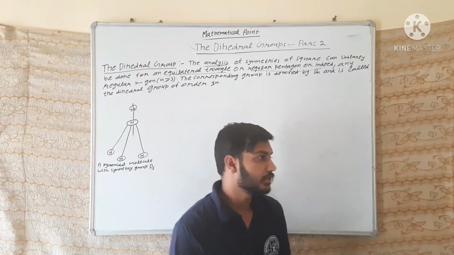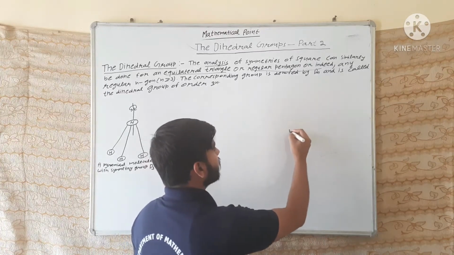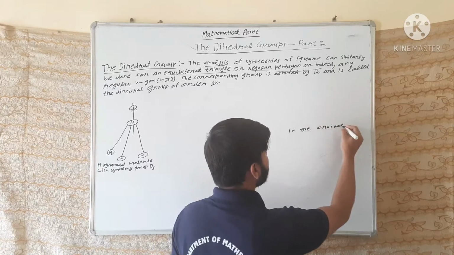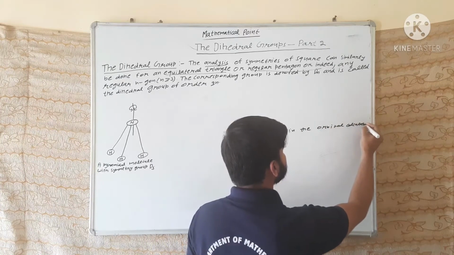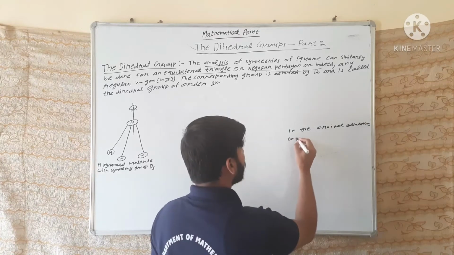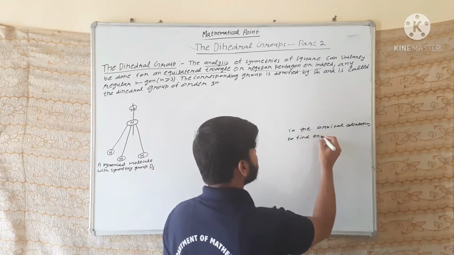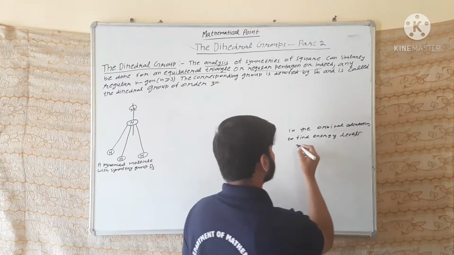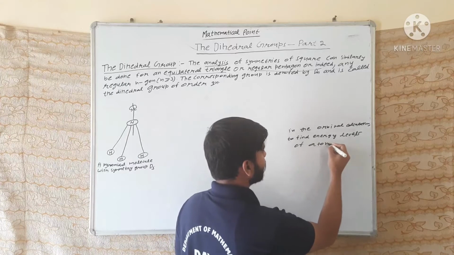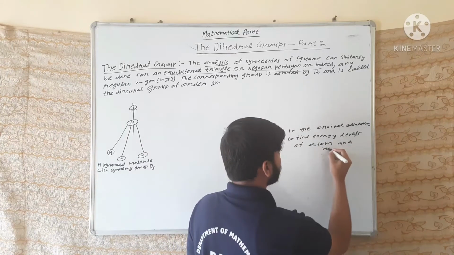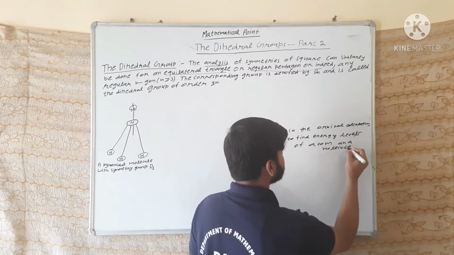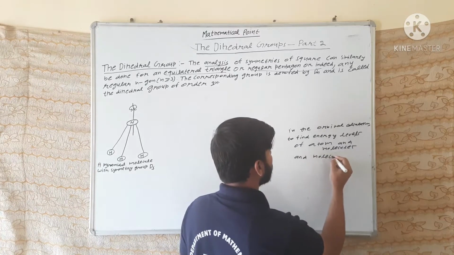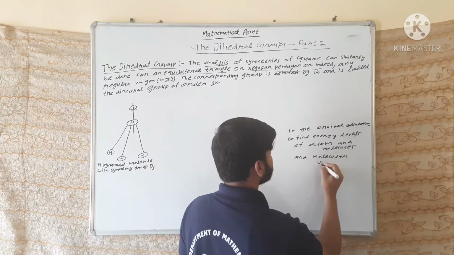Symmetry considerations help in orbital calculations, to find energy levels of atoms and molecules, and molecular vibrations.